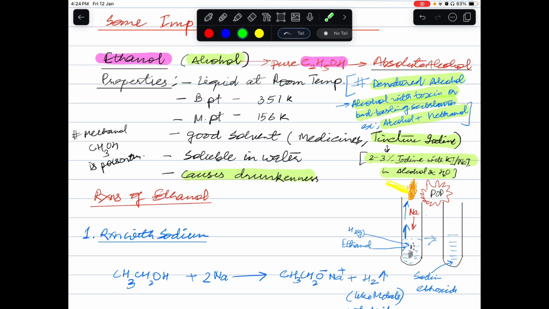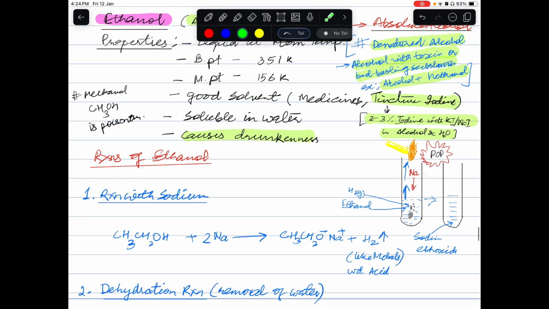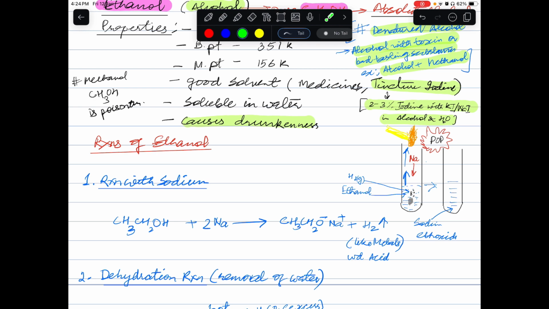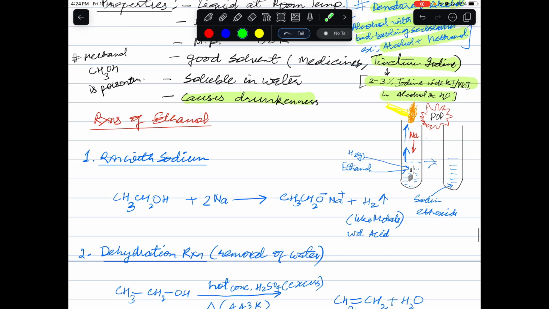Now, we will discuss some of the reactions of ethanol. The first reaction is the reaction with sodium. Sodium is a reactive metal, you know, and you must have done in metals and non-metals that sodium is a reactive metal.